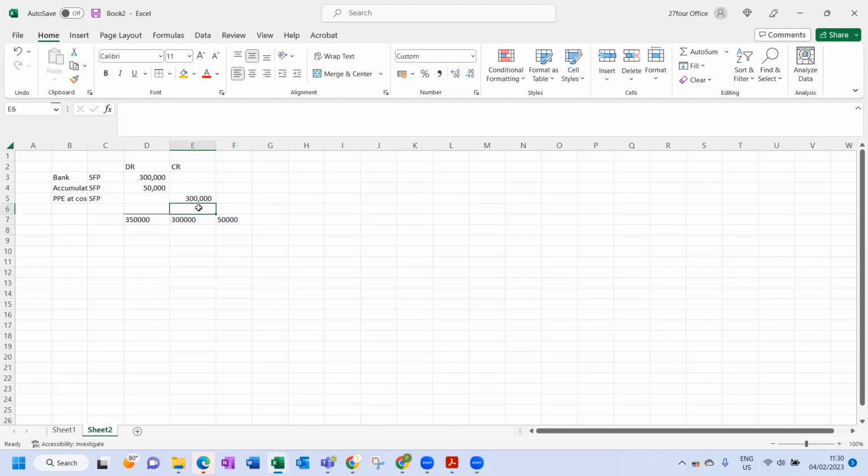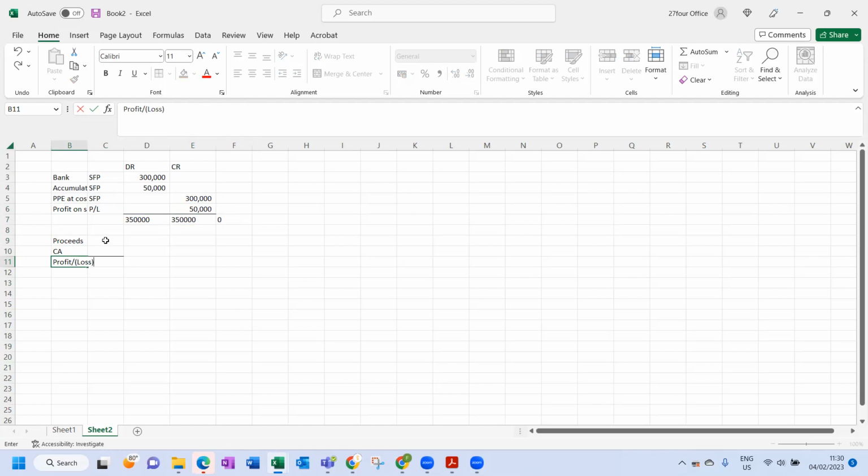There's 50,000 Rand out. So we put 50,000 Rand, and that is basically profit on sale, in the P&L. In a normal circumstance, how would we have done the calculation? Proceeds, carrying amount, profit or loss.